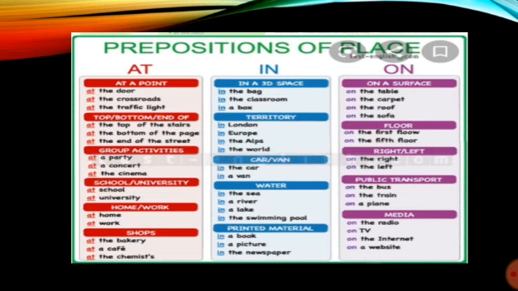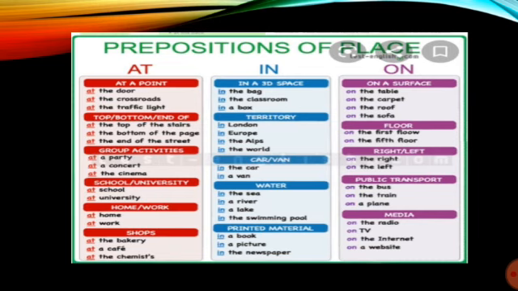And at is used, see, at a point, at the top, bottom or end of. Then group activities like at parties, school or university, home or work. Then shops. Okay, so at is used with addresses and specific locations. Then on is used with names of streets, transportation like on the bus, on the train, on Gandhi Road. Then on media, on TV, on radio, on internet. Then right, left, on the right, on the left, on the first floor, on the surface.